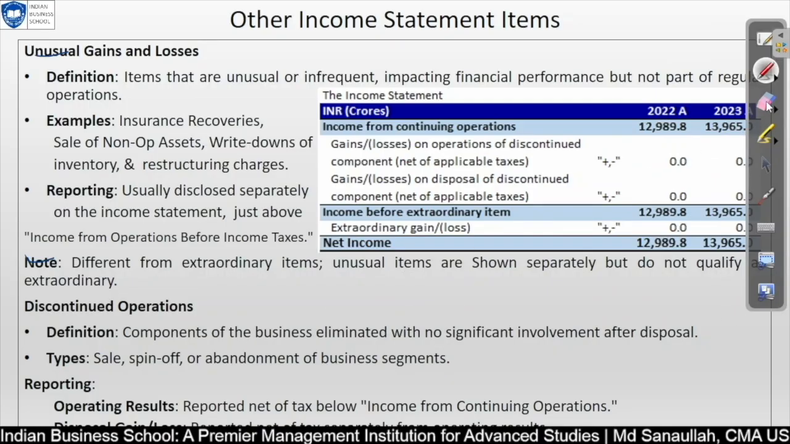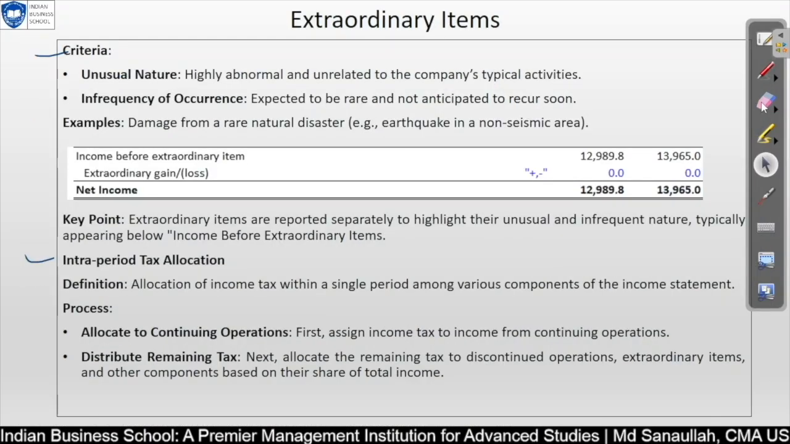Okay, now we will discuss extraordinary income. This is unusual in nature, highly abnormal, unrelated to the company's typical activity. What they are trying to say is that an unusual event or transaction should be highly abnormal and not related to the company's typical activity. Infrequent in occurrence: the event or transaction should be something that the company does not expect to recur in the foreseeable future. We are not thinking that it should happen in future.